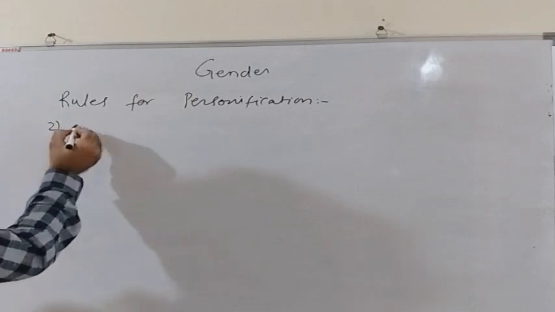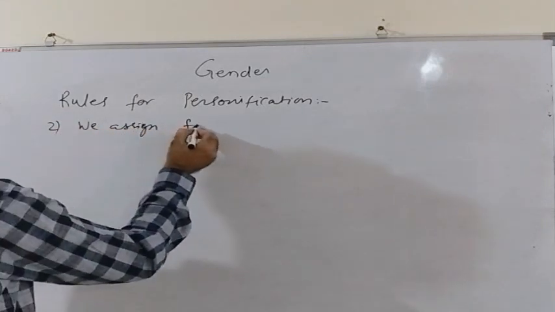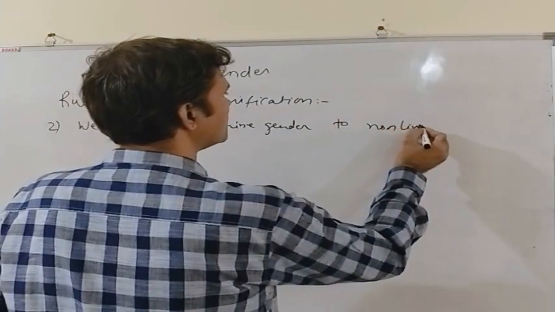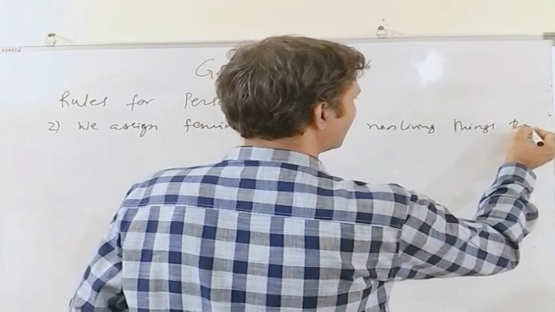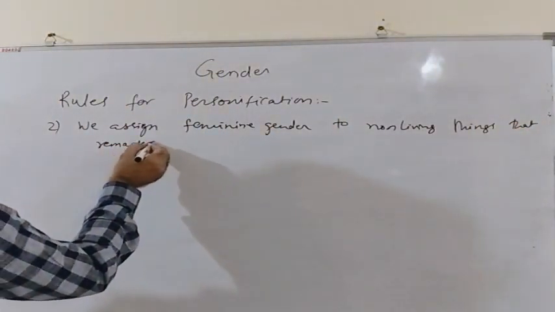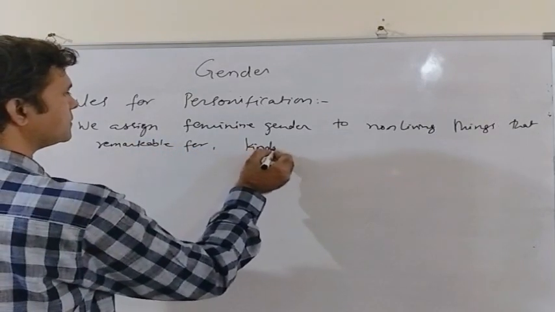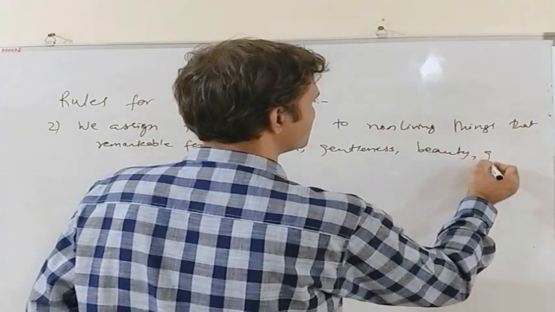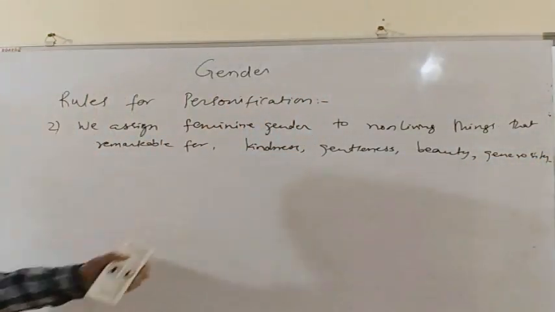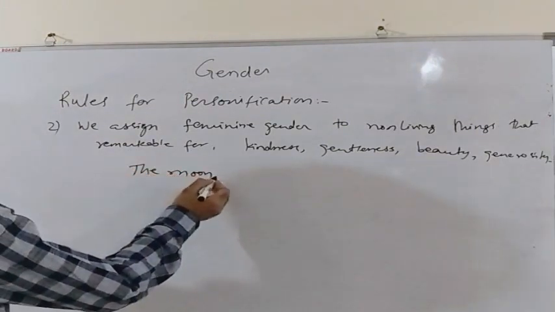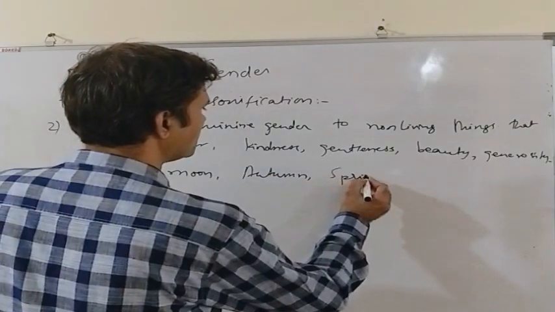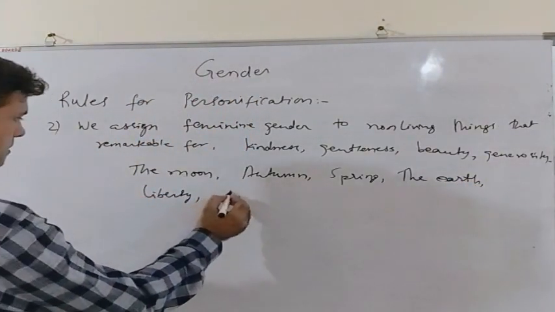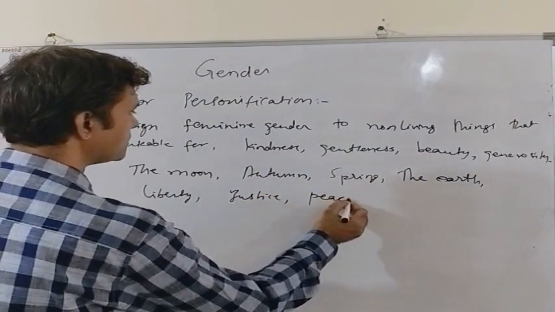Second rule for personification is we assign feminine gender to non-living things that are remarkable for kindness, gentleness, beauty, or generosity, etc. As for example, the moon, autumn, spring, the earth, liberty, justice, peace, and so on.